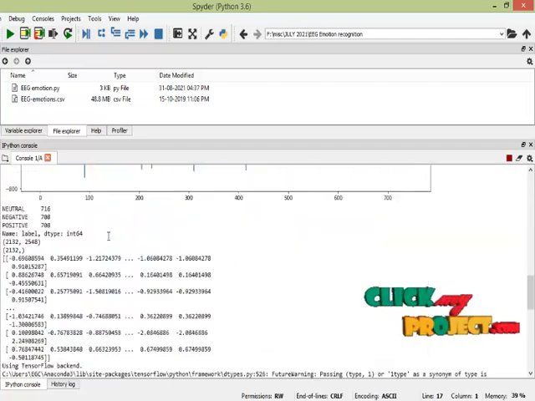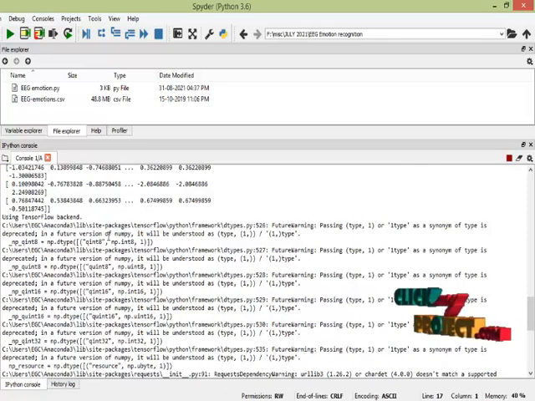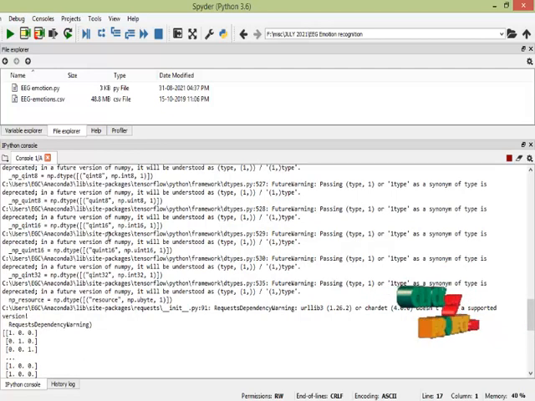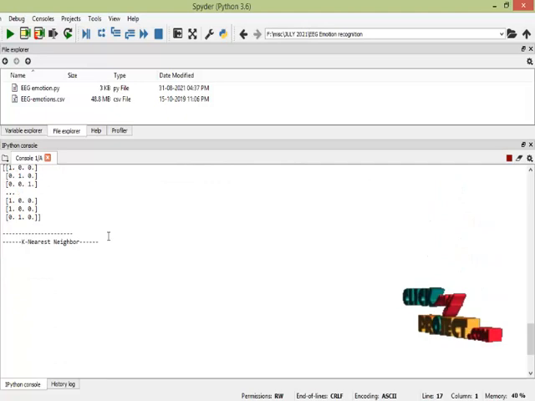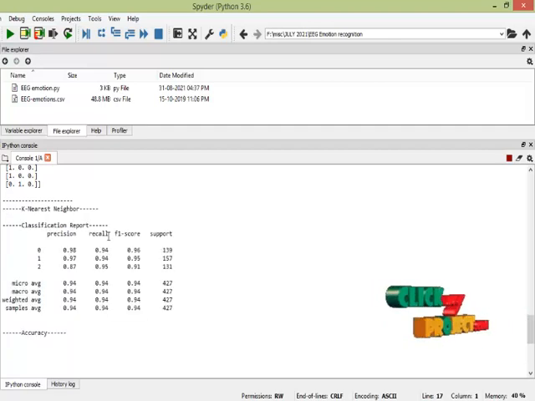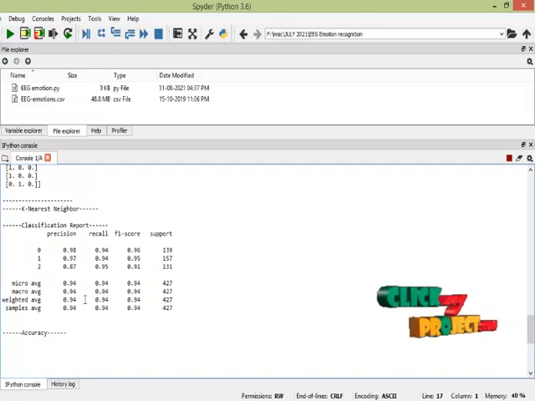Here it shows the visualization, and the KNN classifier algorithm is running here. The classification algorithm prints the classification result and then calculates the accuracy.